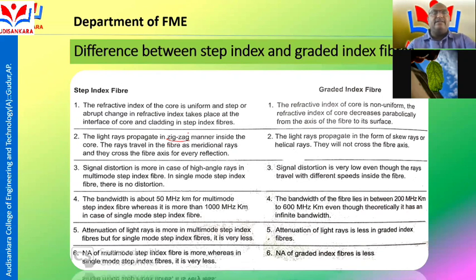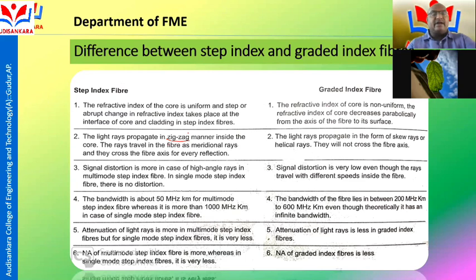The rays travel in the fiber as meridional rays, and they cross the optical fiber axis. In step index fiber, the signal distortion is more in case of high angle rays in the multimode step index fiber. The bandwidth is about 50 MHz km for multimode step index fiber.